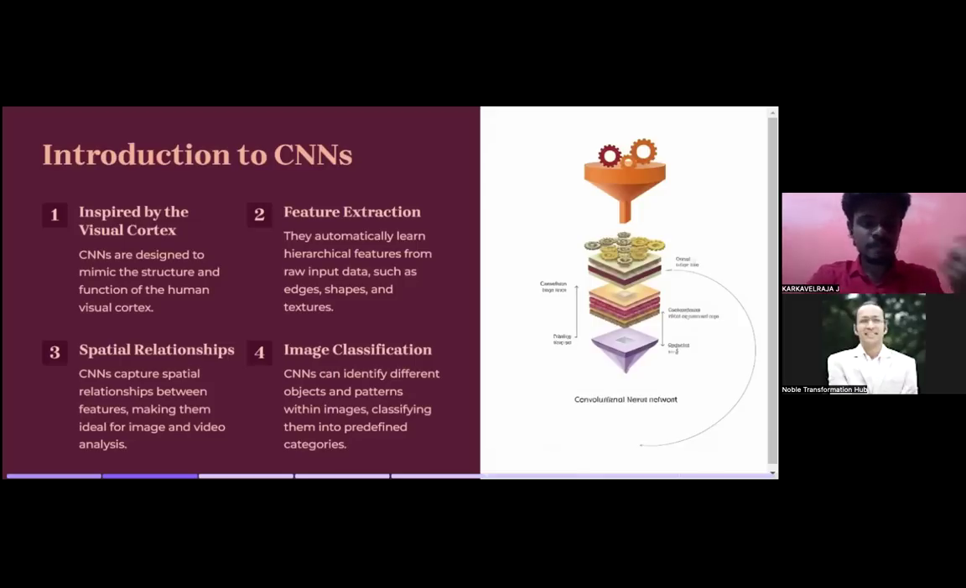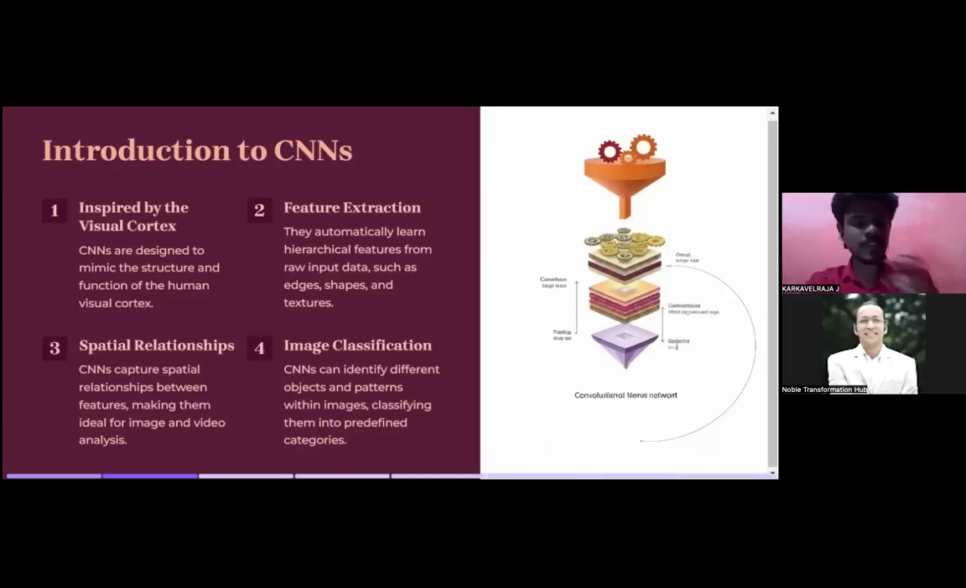Then spatial relationship. CNNs capture spatial relationships between the features, making them ideal for image and video analysis. Spatial information is simple: it is the entire space from which it understands the information and fetches the feature structures. This is the spatial relationship in which CNN is able to operate. That is a major thing.